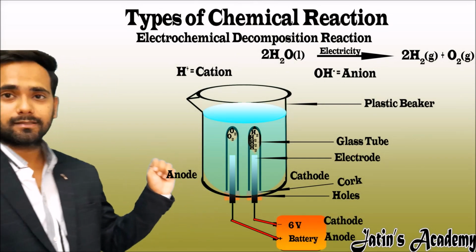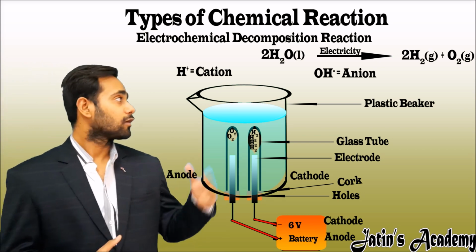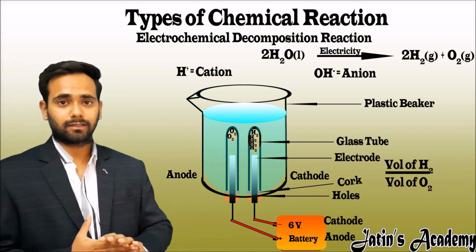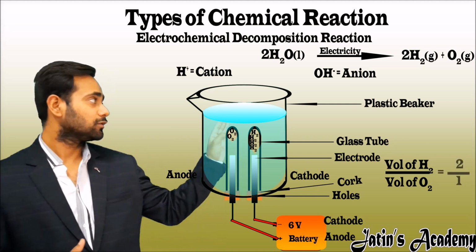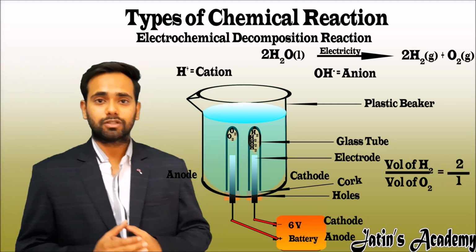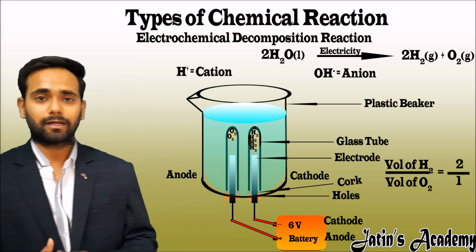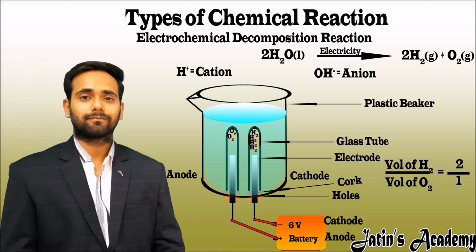Now if the question is asked in the exam, what is the ratio of the volume produced of hydrogen gas to the oxygen gas, the answer is 2:1. With this, our decomposition reactions are completed. Now we proceed to the next type of chemical reaction.